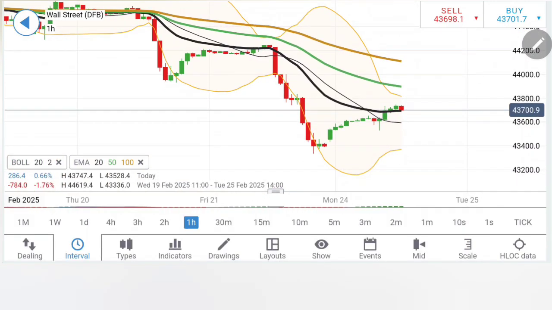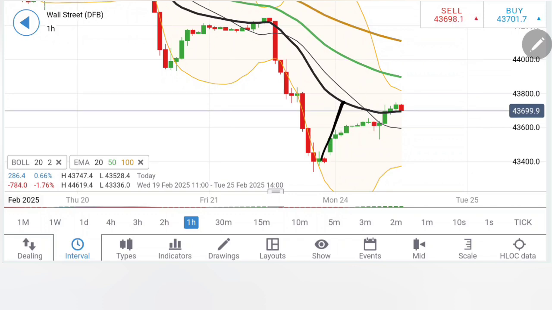The US 30 traded with moderate bullishness. Notice what it has done. It was trading with divergence. It has converged here. Very important for US 30 to trade beyond 43,800, 820 zone, and that is a zone beyond which you can expect the direct movement, direct target towards 43,900 levels. Beyond this, 44,000 will be seen.